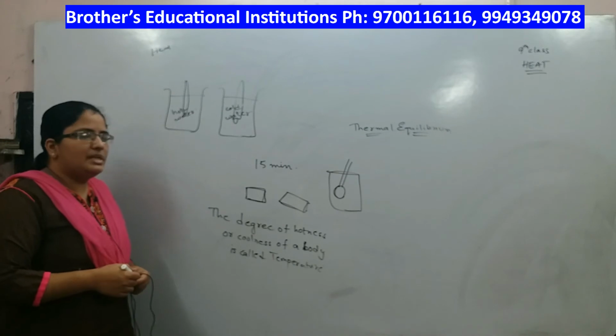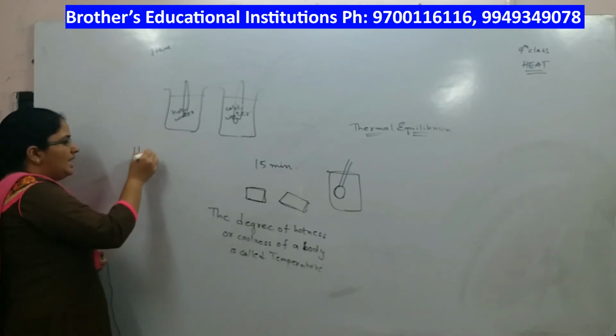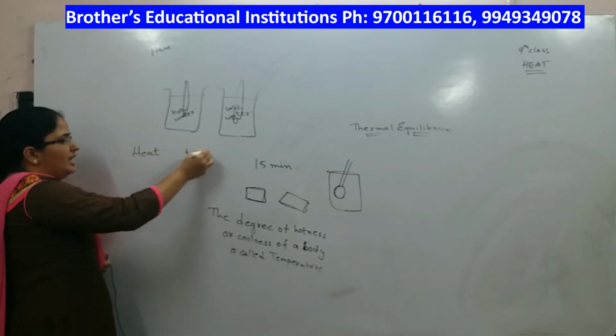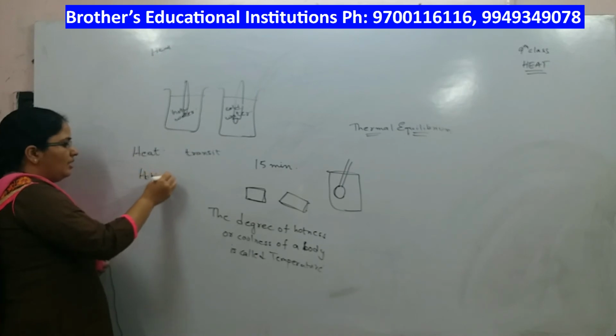From this activity you can understand what heat is. Heat is a form of energy which is in transit. It always flows from hotter bodies to cooler bodies.